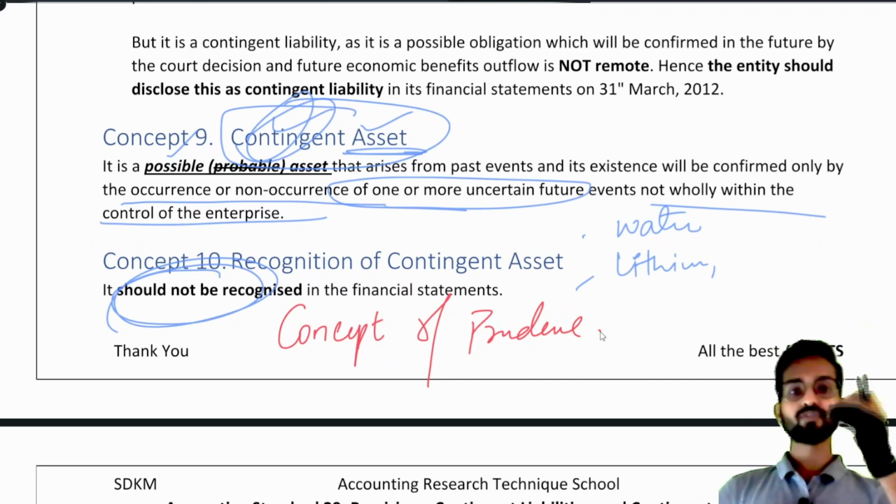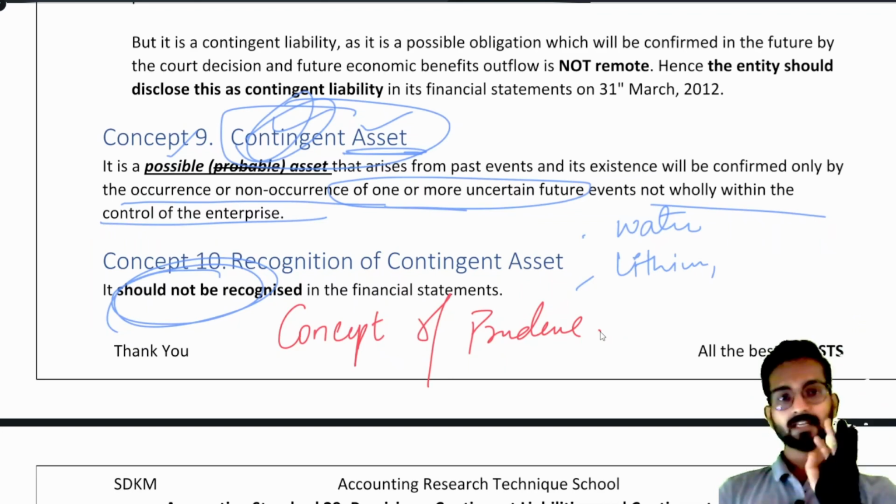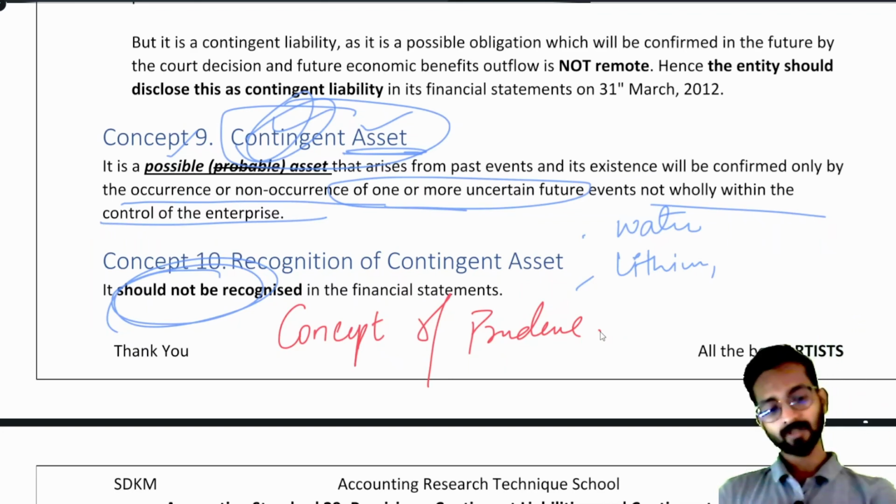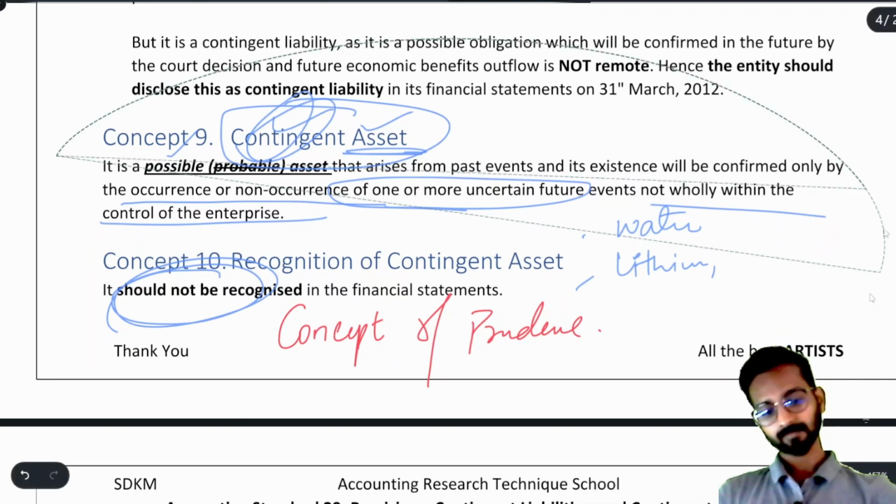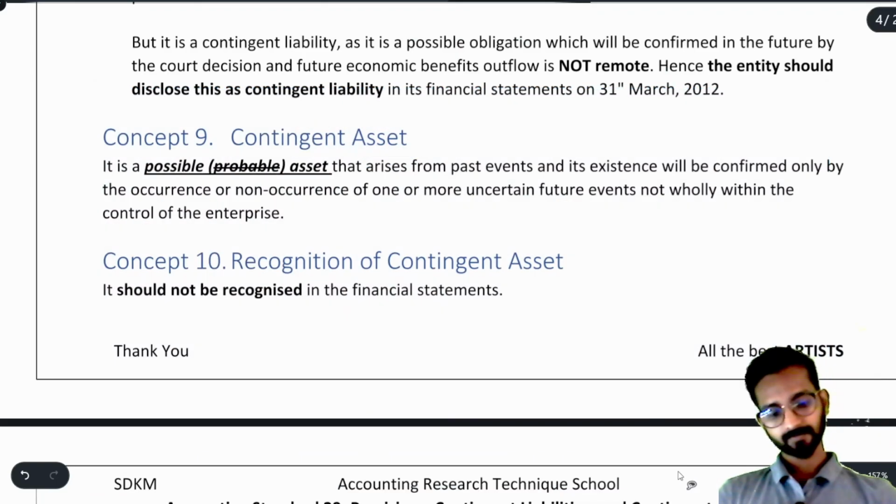Because I think there will be a lot of benefit in the future, so I write today that I am getting the benefit. No, accountancy does not allow that. Understood? You cannot record future profits. Now, this is the concept of contingent asset.